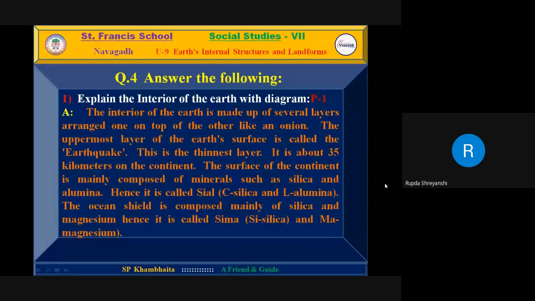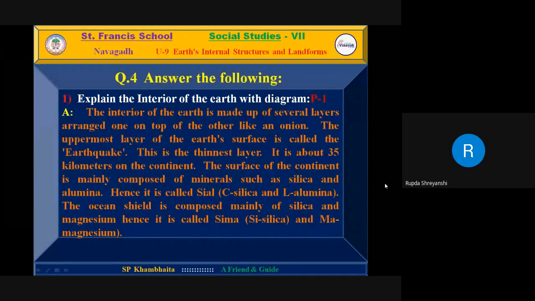continent. The surface of the continent is mainly composed of minerals such as silica and alumina. Hence, it is called sial, silica and alumina. The ocean crust is composed mainly of silica and magnesium, hence it is called sima.